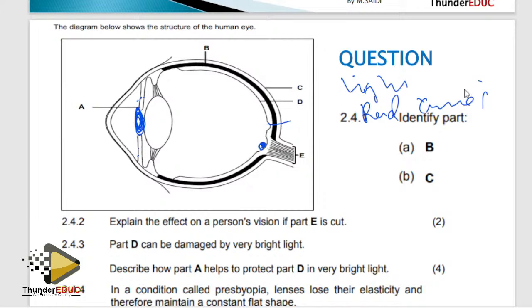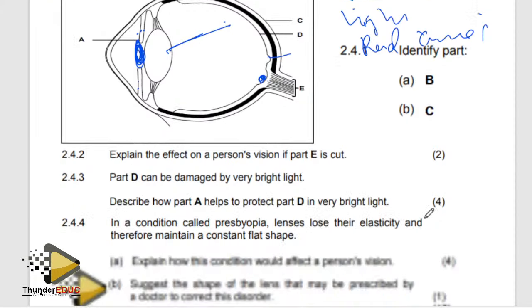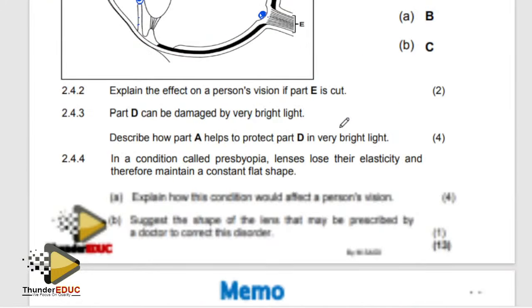And then this is a lens. What's the function of a lens? It is to bend light to the retina. So basically, it bends, refracts light to the retina. So I think I'm clear there.